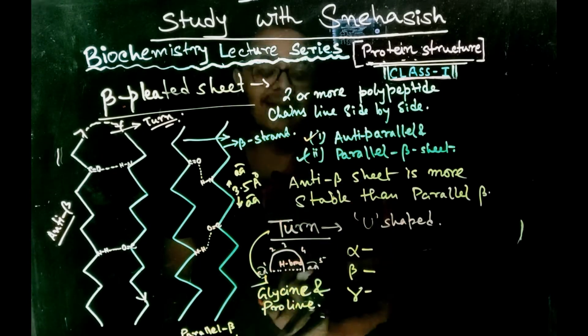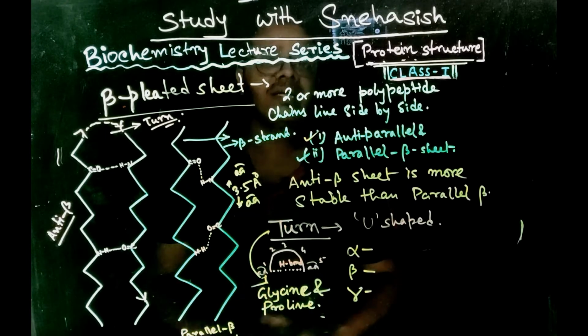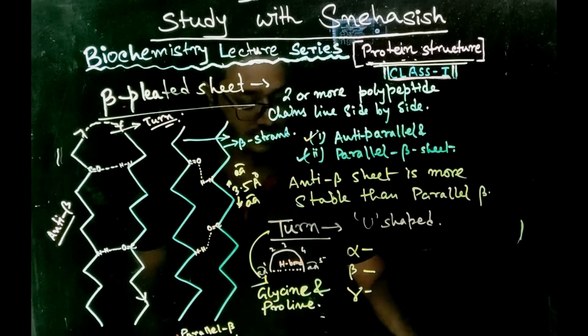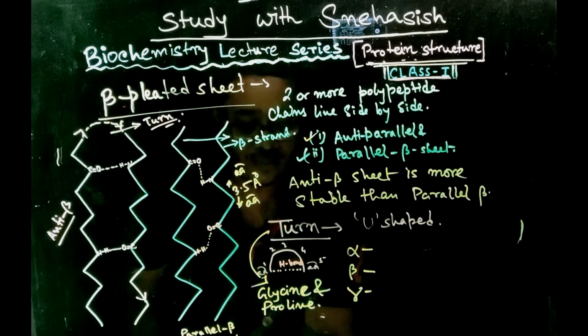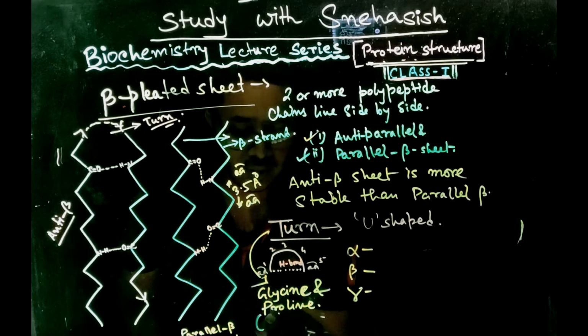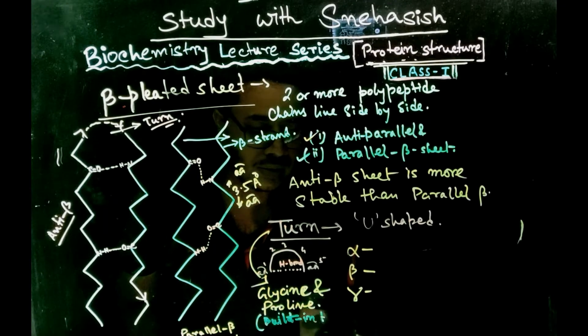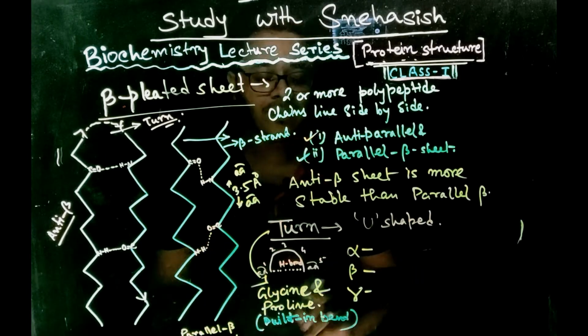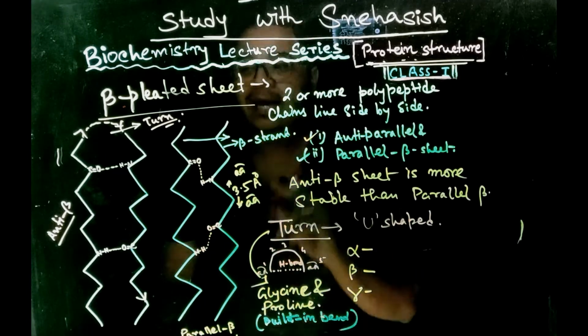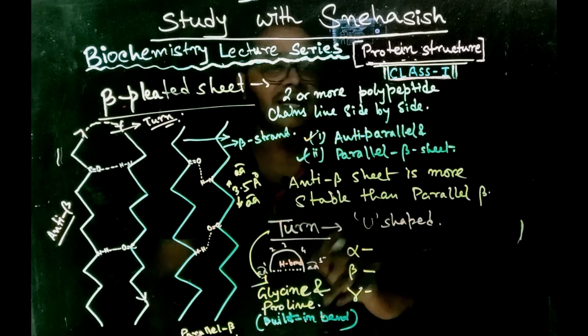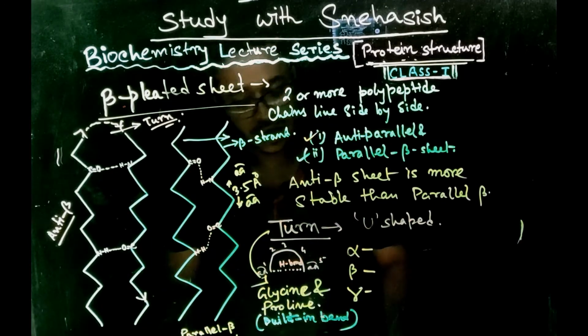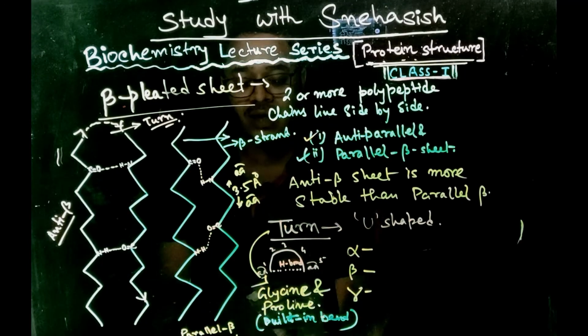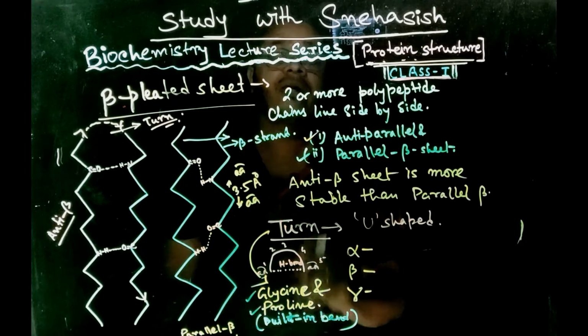And proline has a built-in bend character, which allows the polypeptide chain to make a U shape. So glycine and proline are richly present in turns.